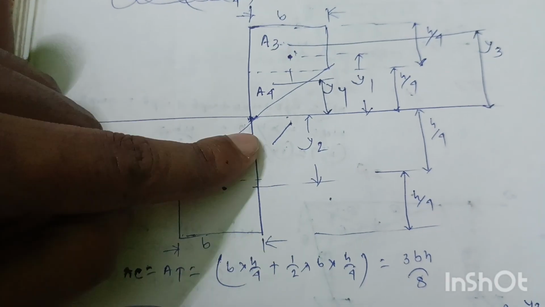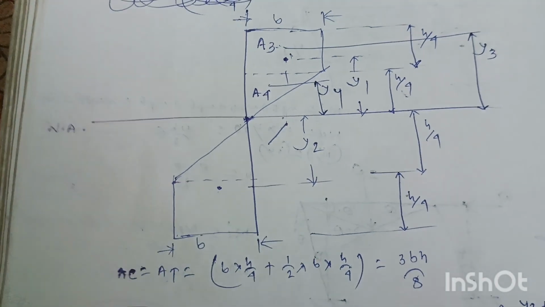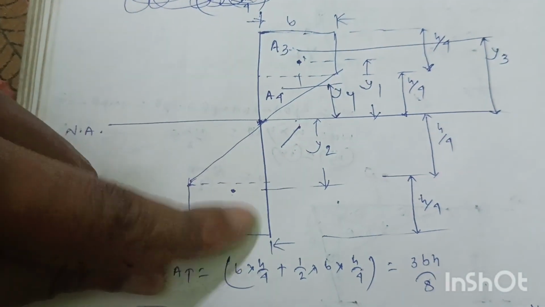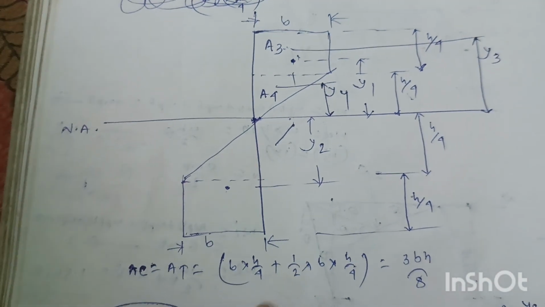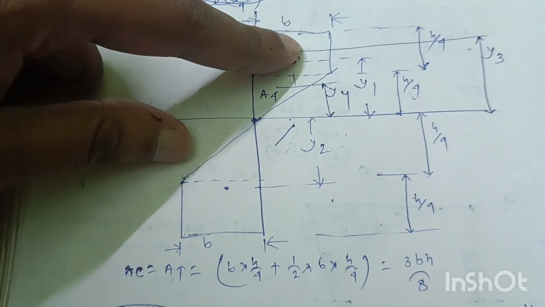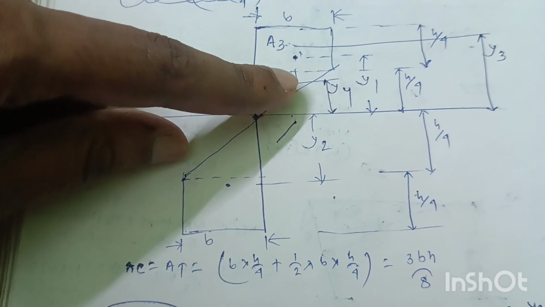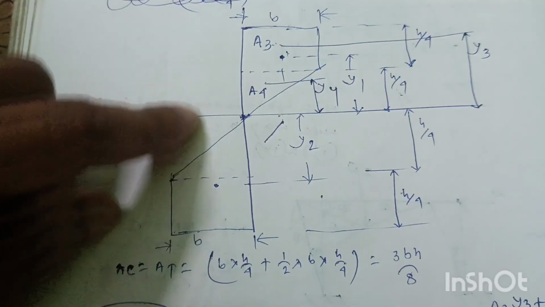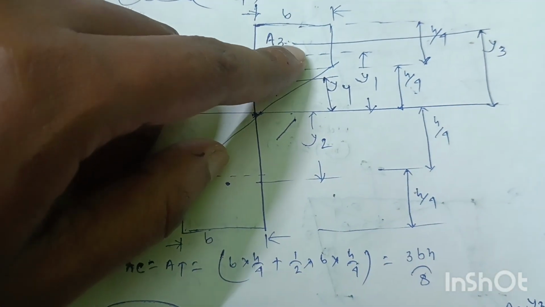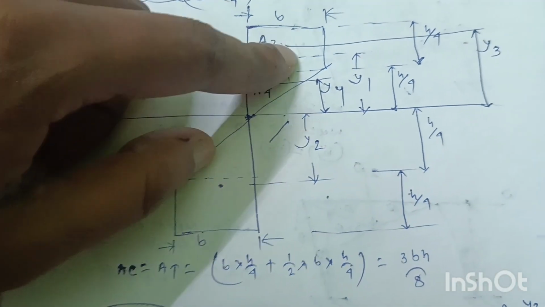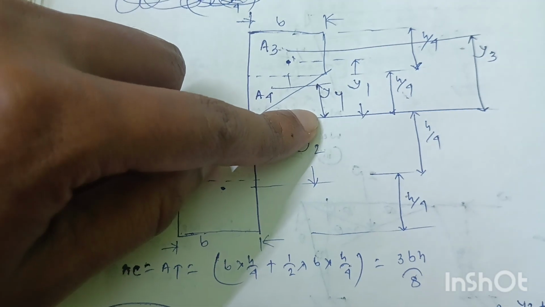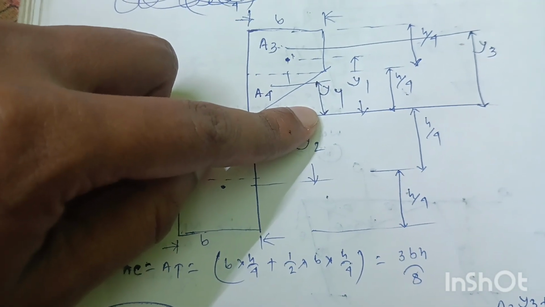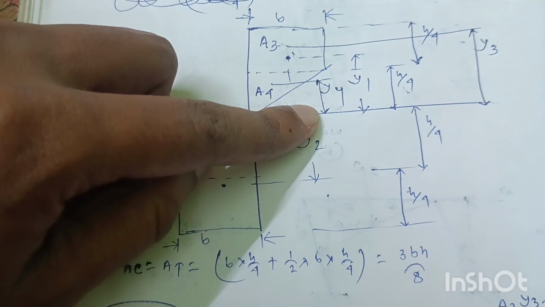Same is at here at tension side, okay. So the area of compression and area of tension will be same, so that will be equal to area of this rectangular section plus area of this triangular section, that will be equal to 3bh by 8. And now we have to find out the distance between center of gravity of this whole section and the neutral axis. So for this we know the formula from center of gravity.